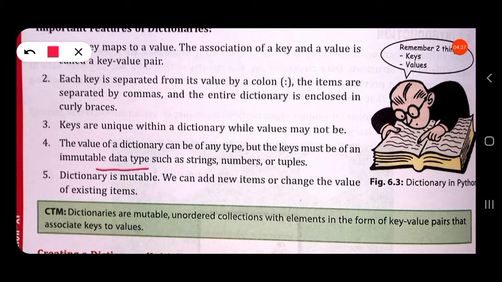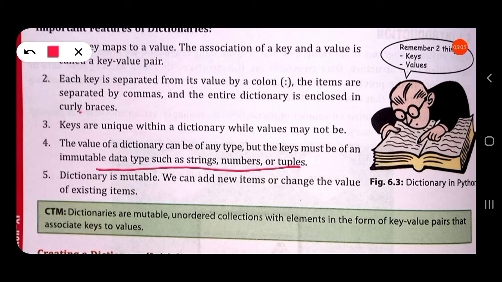So you can note, a key can be a string, number, or tuple. A key cannot be a list or a dictionary. A key in a dictionary should always be a string, number, or tuple, but it cannot be a list or a dictionary. But a value can be any data type.